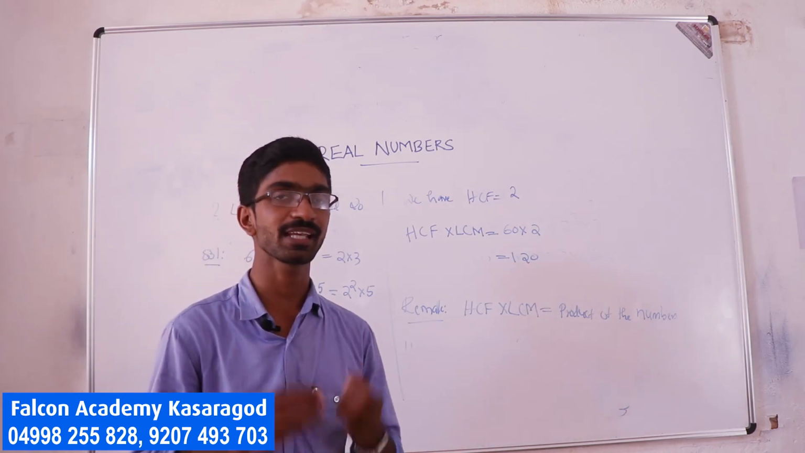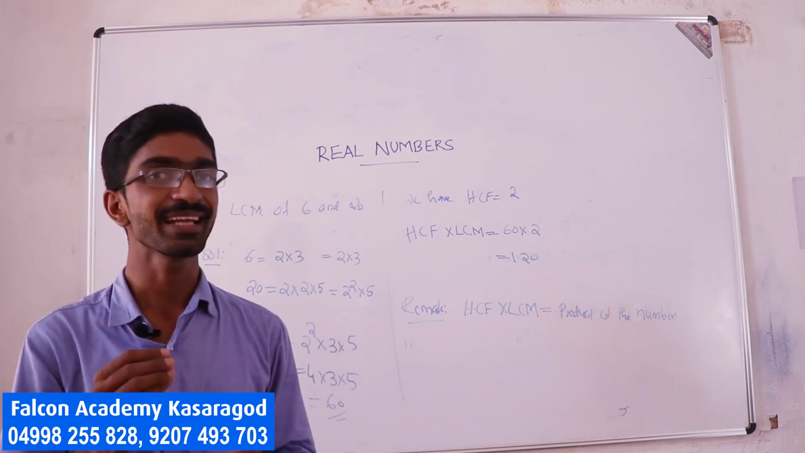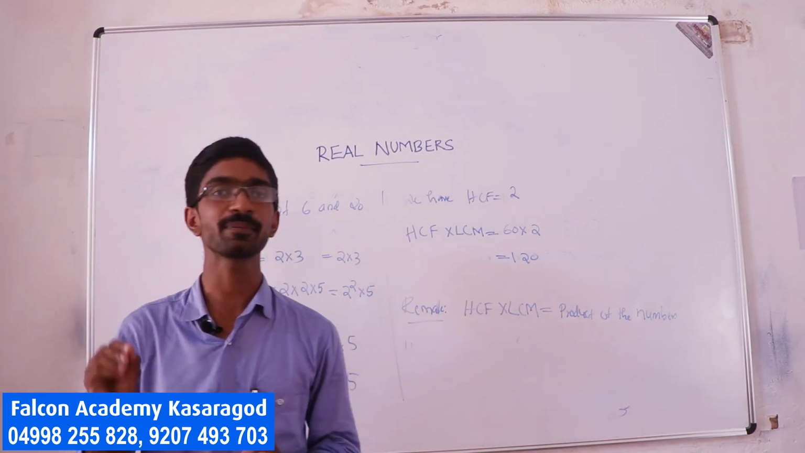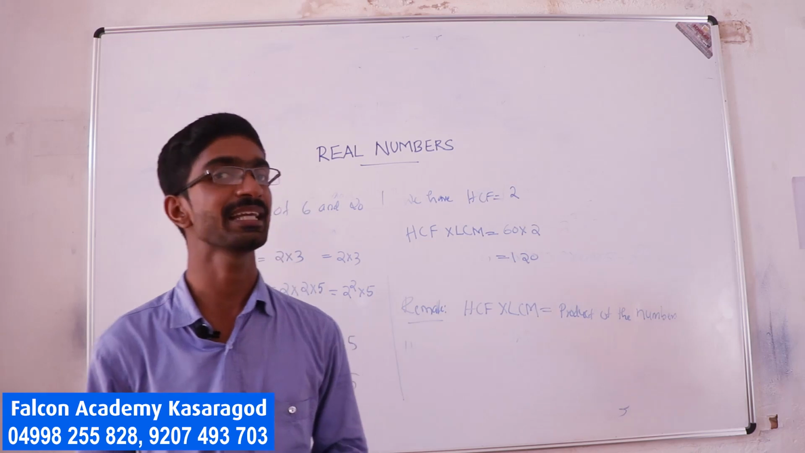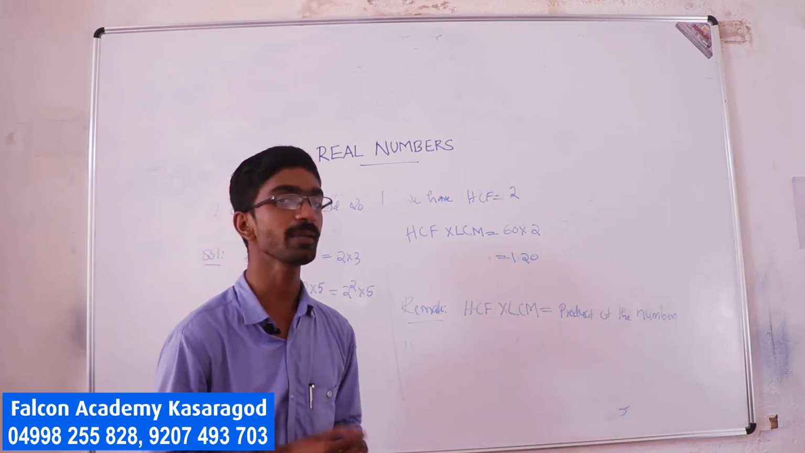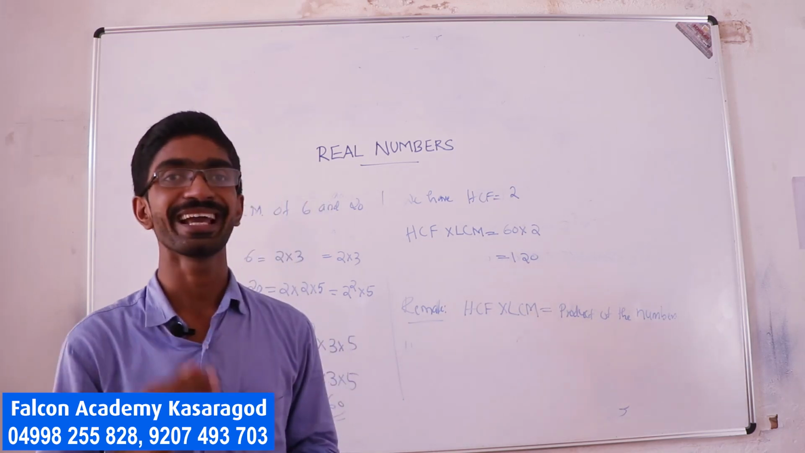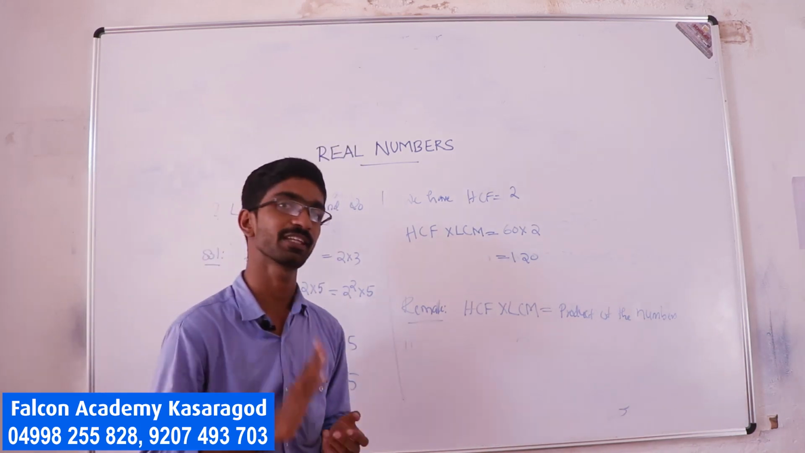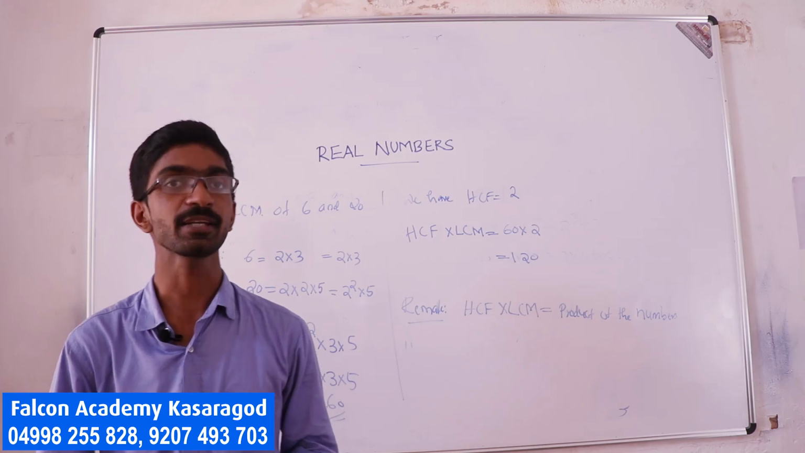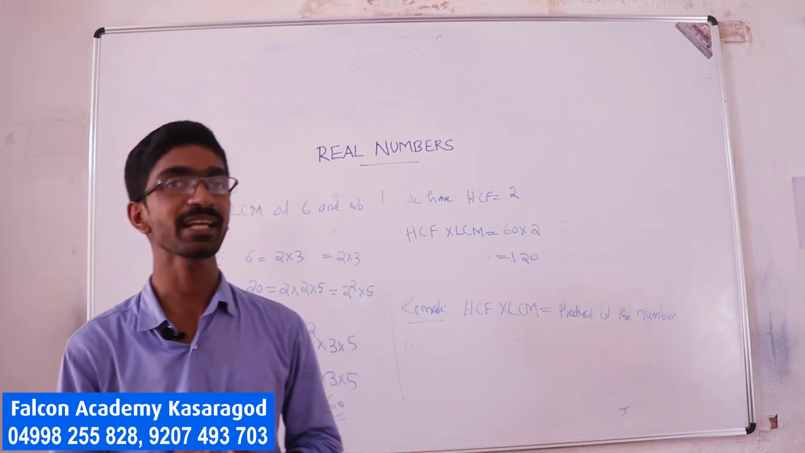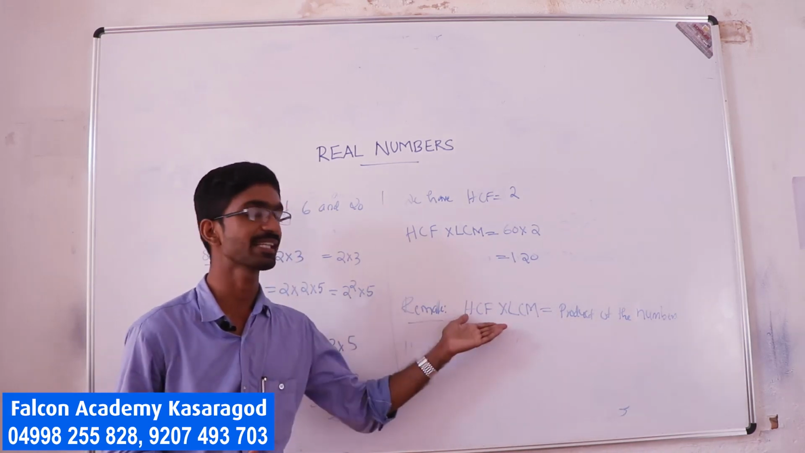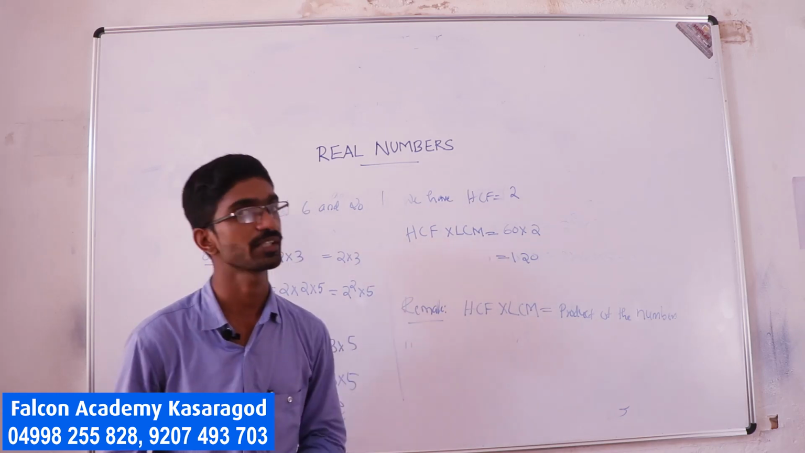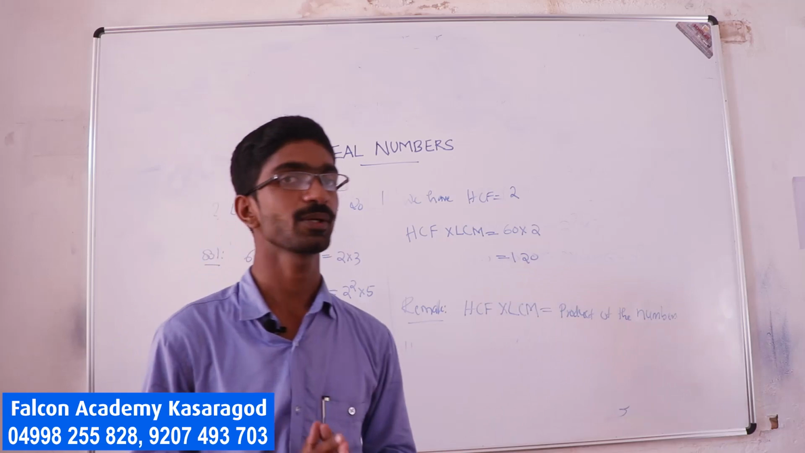Then I introduced a new theorem called FTA, the fundamental theorem of arithmetic. The statement says any composite number can be written as a product of primes uniquely, apart from the order. Then how to find the LCM and HCF of two numbers using the fundamental theorem of arithmetic, and one more relationship: HCF into LCM is equal to the product of the given numbers. Okay, thank you.